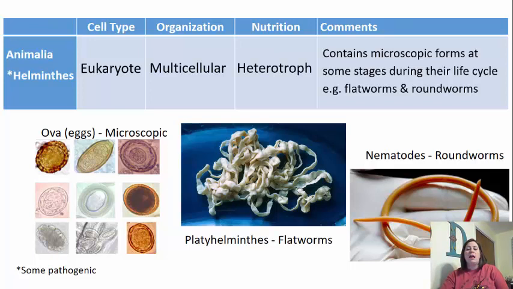And this is why they're considered in microbiology. So they're not microscopic all the time. They can grow larger because they are multicellular to where they can be seen with the naked eye. But some examples here are flatworms, and so flatworms are Platyhelminthes. An example here you can see is a tapeworm. And then we also have the roundworms, which are the nematodes. Okay, and here's an example of an Ascaris. We also see that most of the time the microscopic form is the egg form. Okay, this is going to be the small eggs that they produce in order to have another organism.